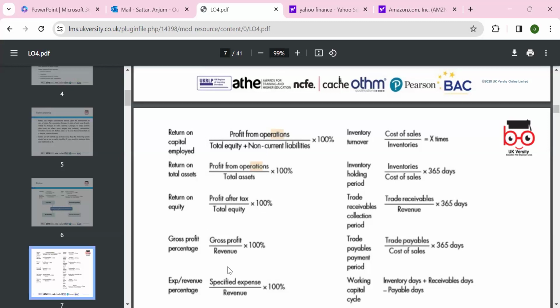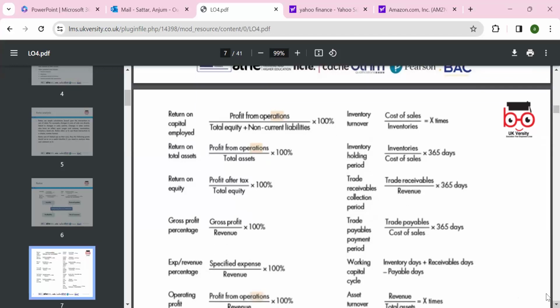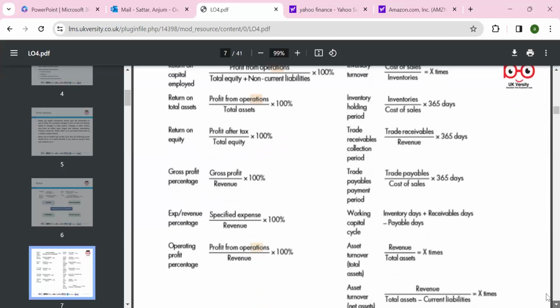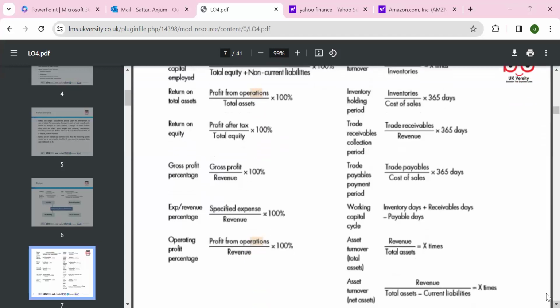Gross profit is not net profit. Gross means how much you sold it for and how much you purchased it for. The difference is the gross profit, divided by revenue. Revenue, turnover, and sales are the same thing; these words are interchangeable and we will carry on using them. And then the expense to revenue percentage: if the revenue is going up, what percentage are the expenses going up by, or are they going down? So we need to look at the relationship as well.